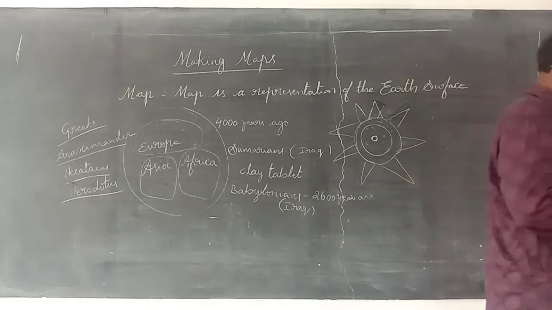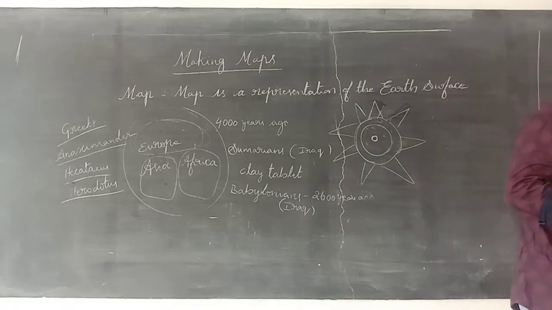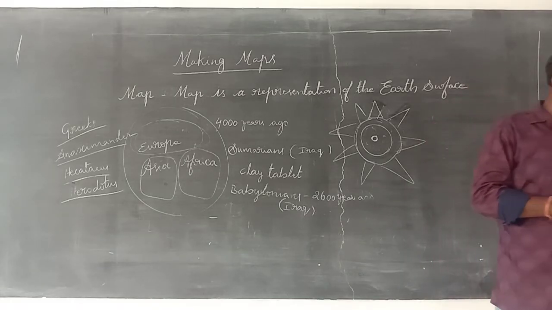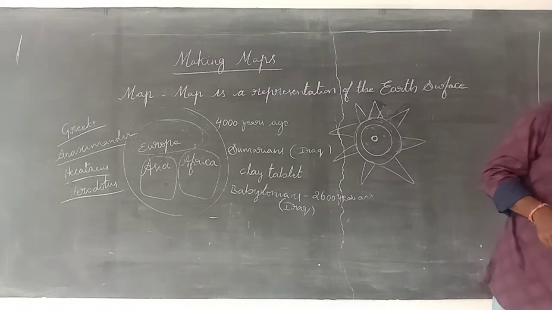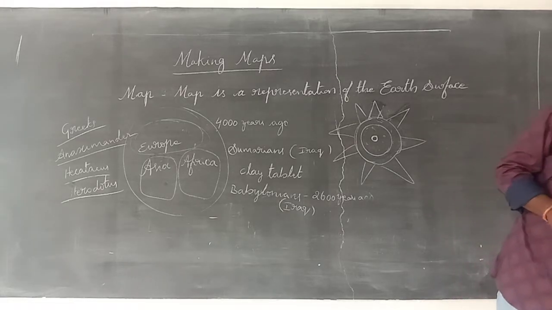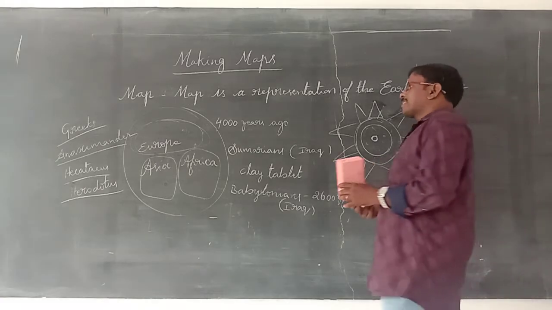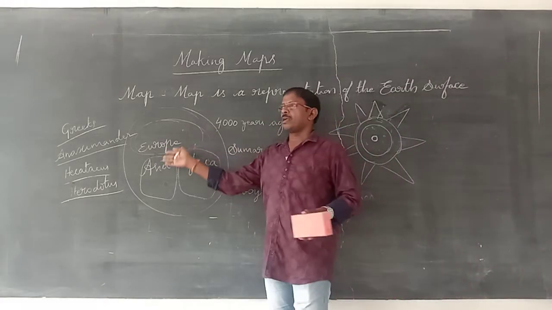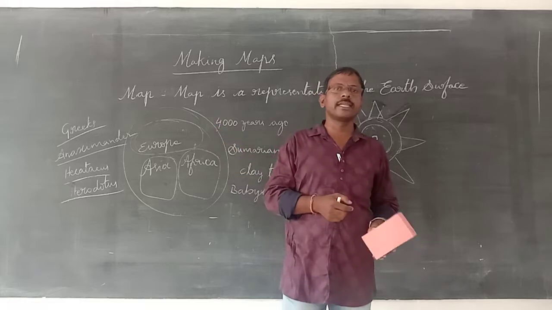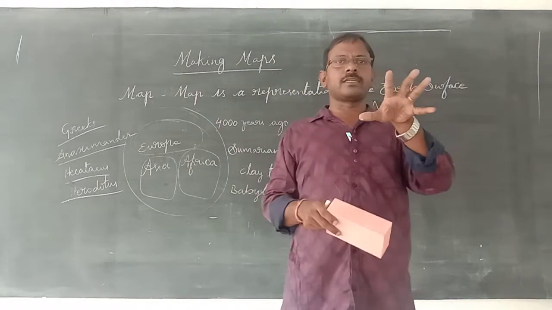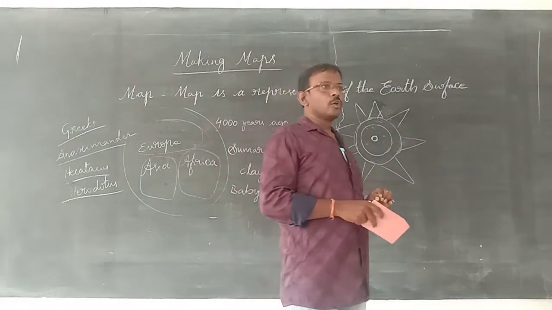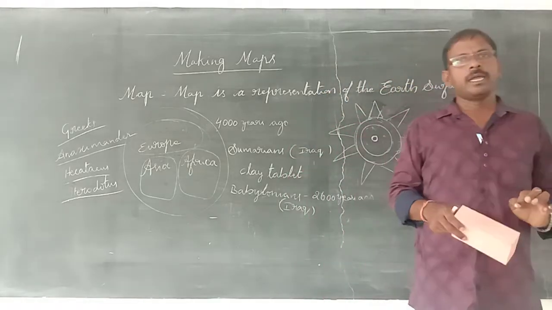Next, after the Greeks, the Romans came. The Romans also prepared maps in the same way. They divided the earth into three landforms, three continents: Europe, Libya, and Asia.